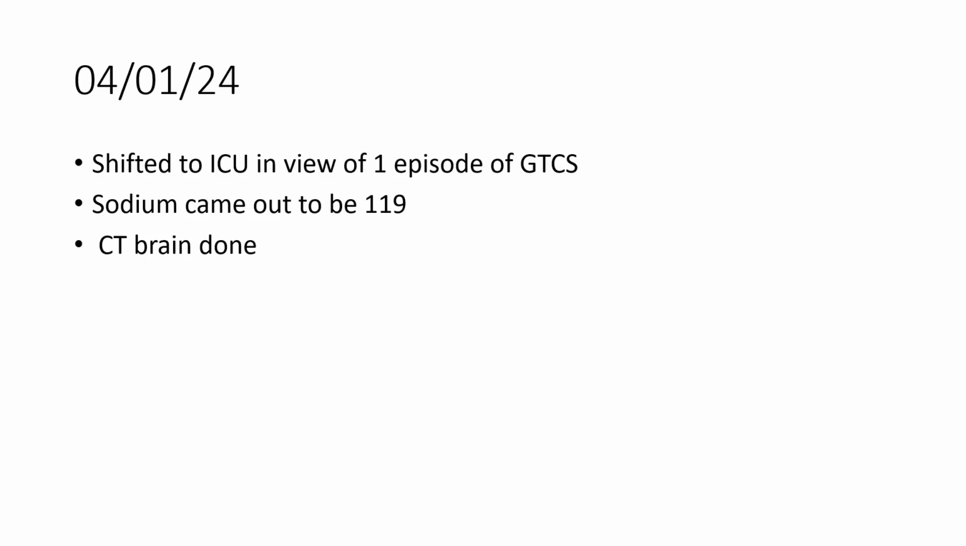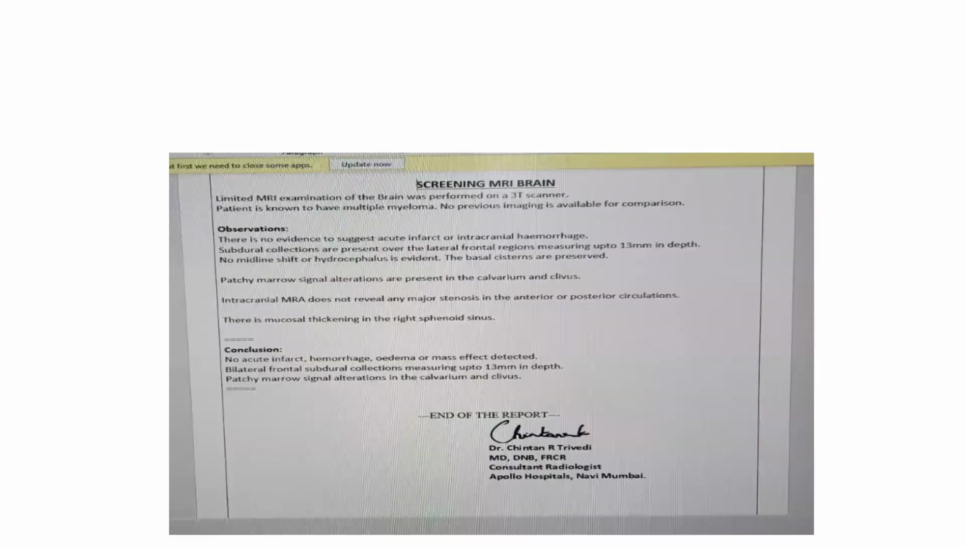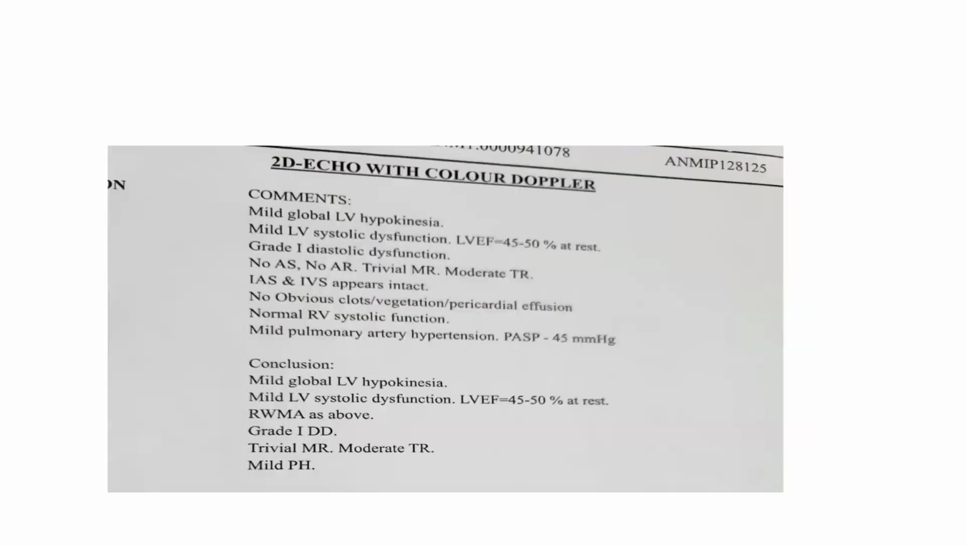So CT brain was done to rule out any intracranial pathologies. This is the screening MRI of this patient, which showed no acute infarct, hemorrhage, edema, or mass effect, bilateral frontal subdural collection measuring up to 13 mm depth, patchy narrow signal alterations. This is the 2D echo of this patient, which showed normal ejection fraction and no RWMA. So, in view of multiple myeloma, we started this patient on dexamethasone and bortezomib.